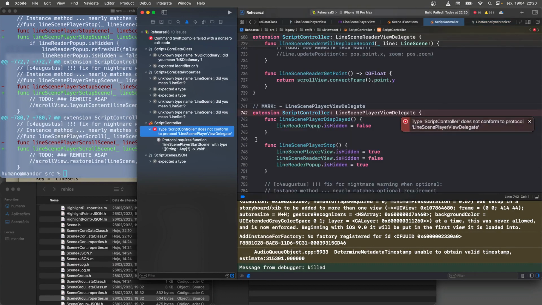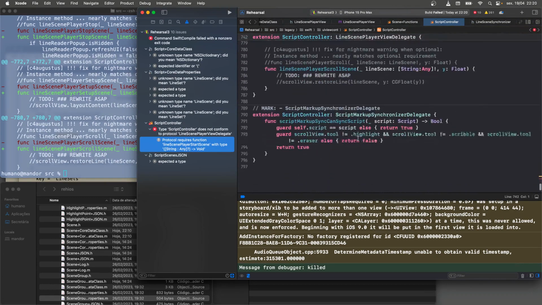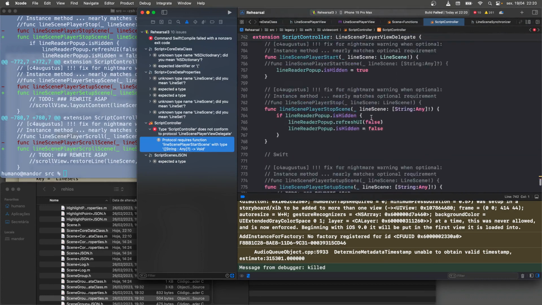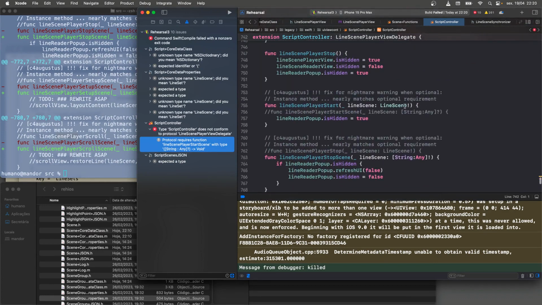Right, so it doesn't conform. It says it's missing this guy. Where was it? This guy. Right, if I say LineScene, so I have to specify that. But if I change, God, just press any key on this keyboard.